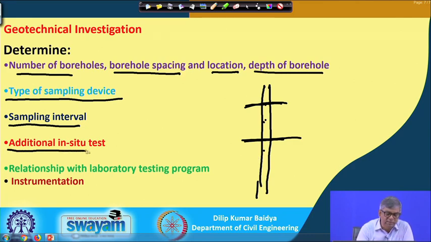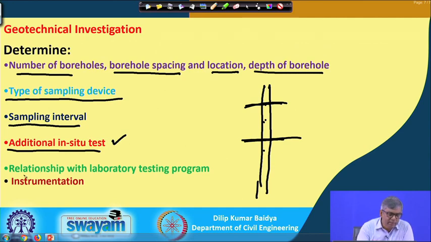Then additional in situ tests. While doing this borehole, and I will discuss that later on, along with the borehole one can conduct the SPT test and CPT test, all those things. If it is possible, that can be conducted, because that SPT data can be correlated with many other soil parameters. You can do tests in the laboratory, and at the same time you are getting results from the field. Both results can be compared and a decision can be taken for the betterment of the analysis and design.